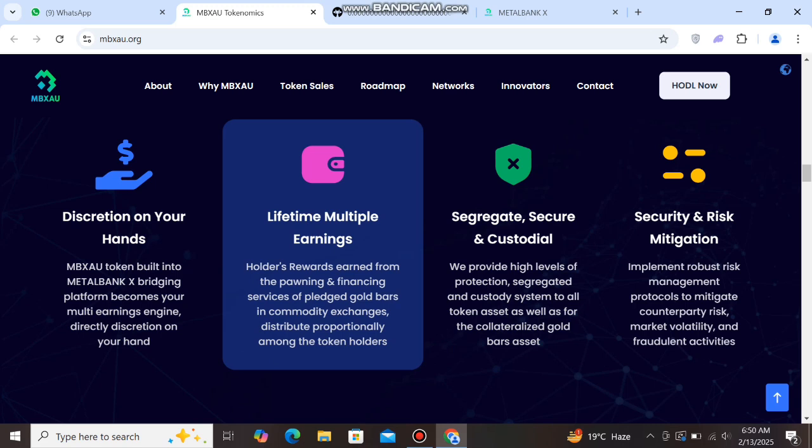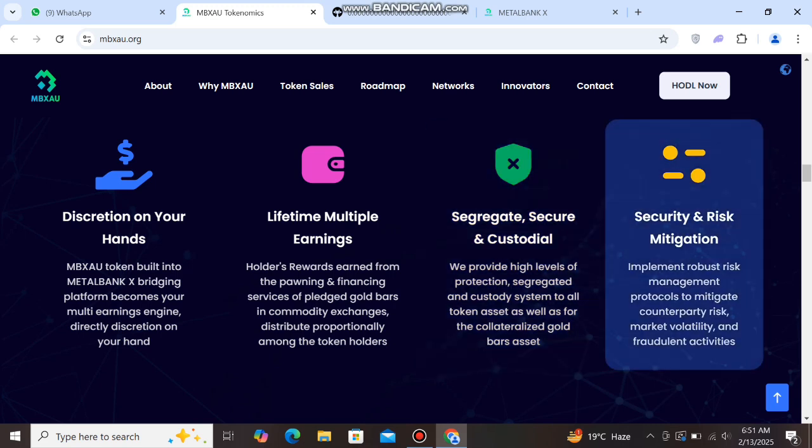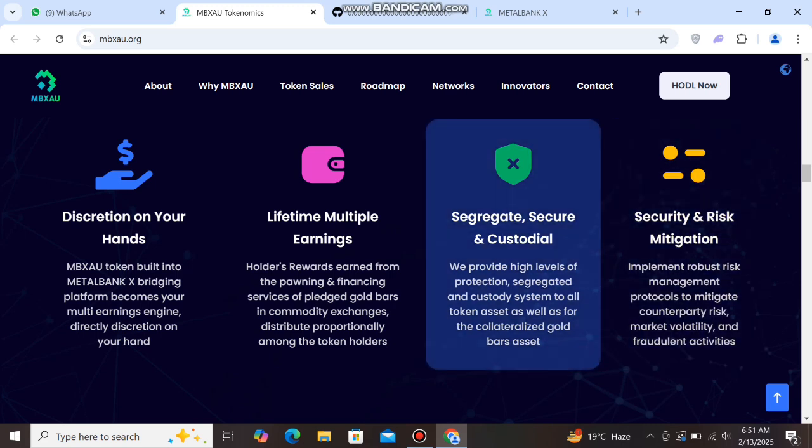And next you can see the lifetime multiple earnings, holders' rewards earned from the empowering and financing services of pledged gold bars in community exchanges. You can check here. Next you can see secure grade, secure and custodial security and risk mitigation. You can check here.